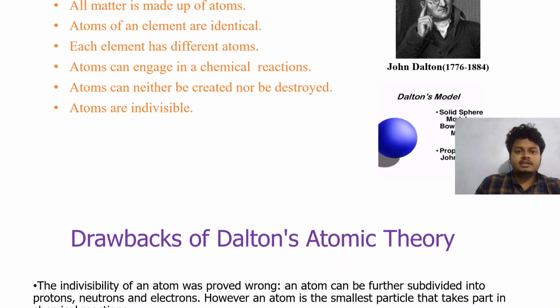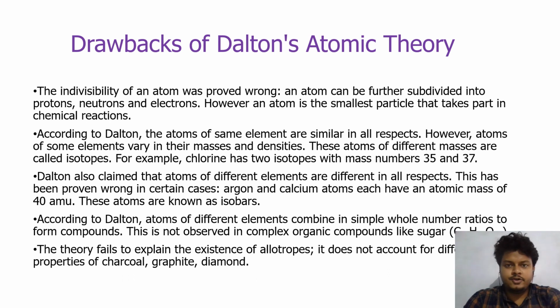Later, in the year 1911, British scientist Rutherford proved that all the assumptions Dalton made are not exact. There are some drawbacks. The indivisibility of an atom was proved wrong. An atom can be further subdivided into protons, neutrons, and electrons, but Dalton says that atom is indivisible. However, an atom is the smallest particle that takes part in chemical reaction, which was correct.